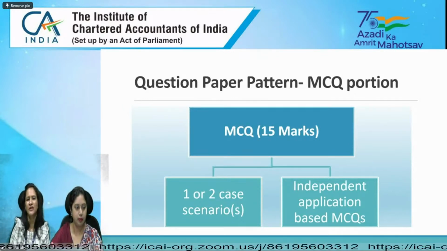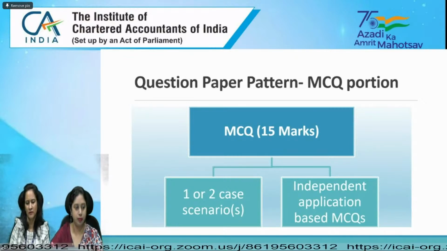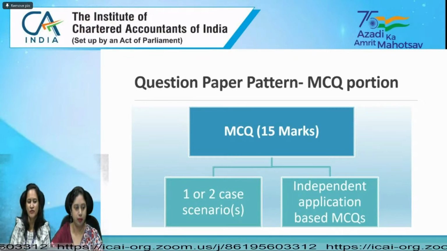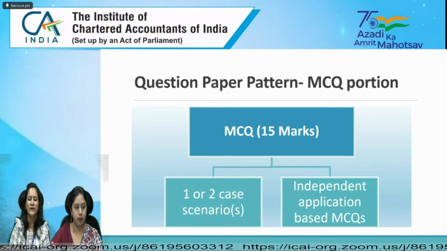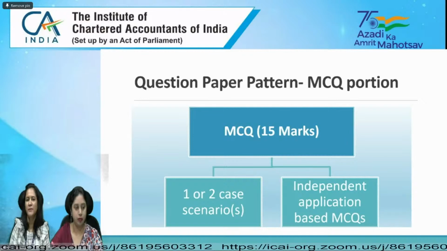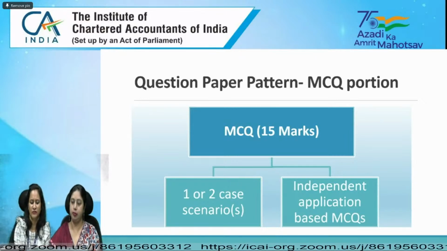Only application and analysis based provisions will be tested in the MCQ segment, where MCQs can be in two forms: they can arise from the case scenario, or there can be one independent application based multiple choice question.